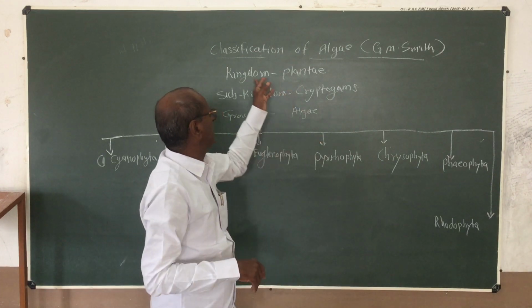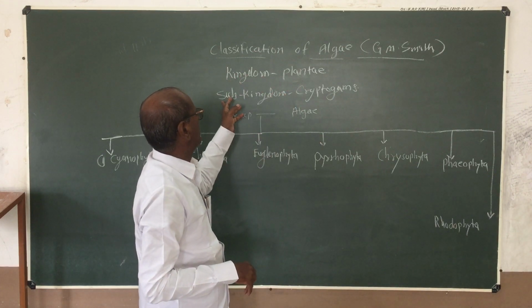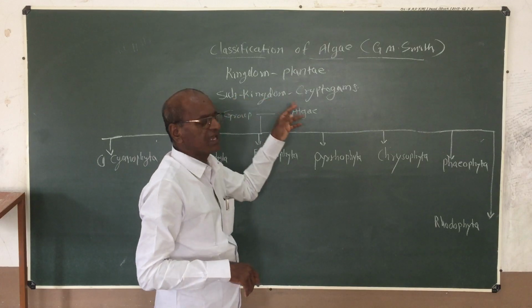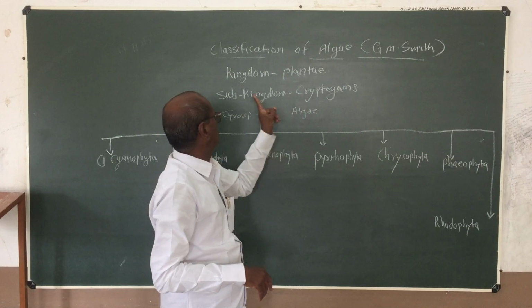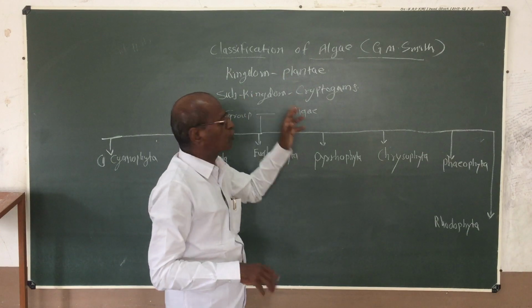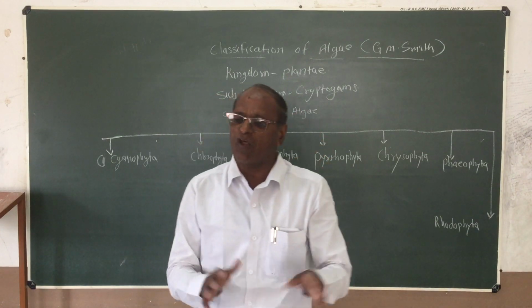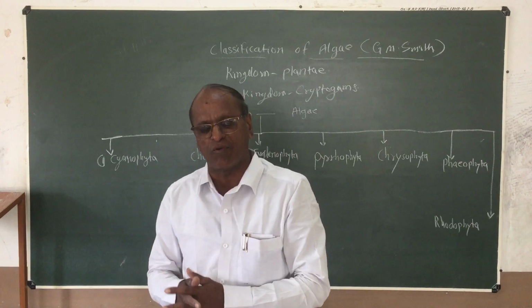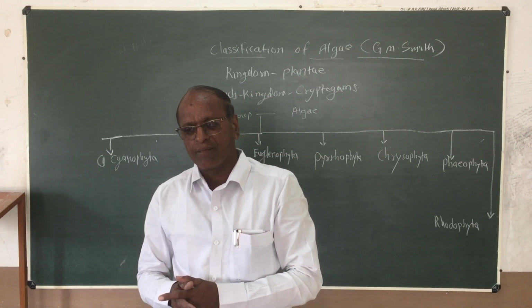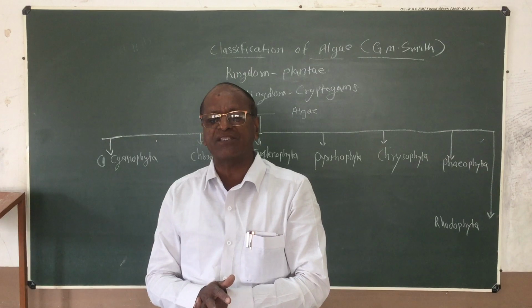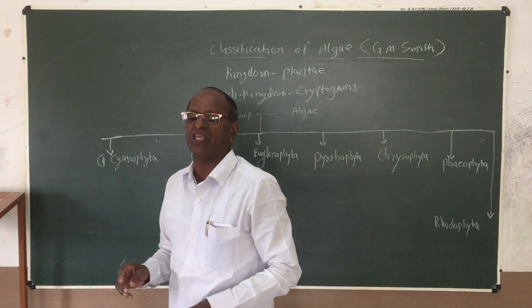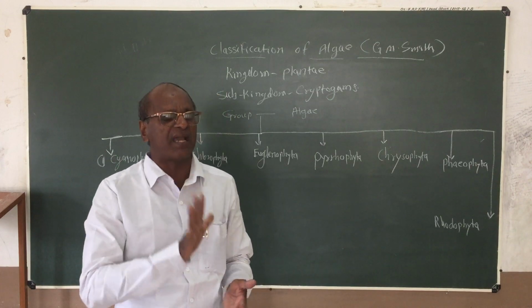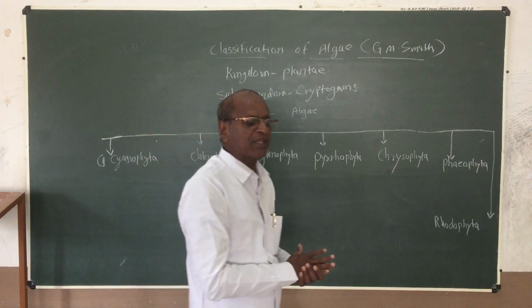Then this kingdom may be separated into sub-kingdoms. In kingdom Plantae, there are 2 sub-kingdoms. We already studied in basic study of botany. बॉटनीच्या बेसिक स्टडी मध्ये आपण स्टडी केला, प्लांट्स मध्ये 2 सब किंगडम आहेत. कुठले 2 सब किंगडम आहेत?